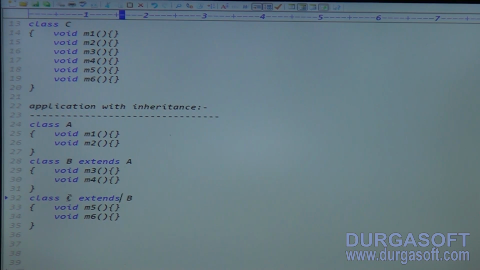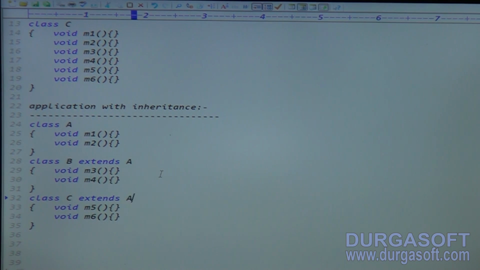So that is the application with inheritance. Now we will do some modifications in this example. Now class A contains how many methods? Two methods. Class B contains how many methods? 4 methods. Class C is extending A only, right? So it also contains 4 methods. Now tell me, class A contains how many methods? 2. Class B 4. Class C 6.